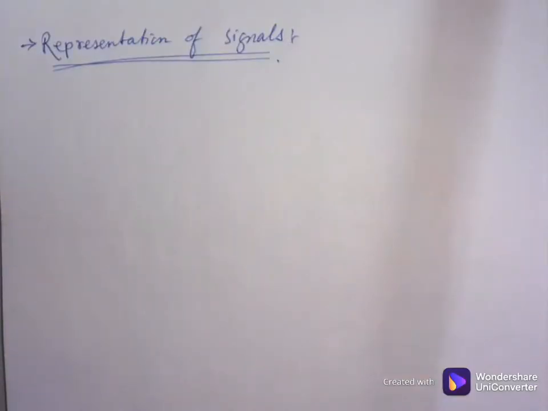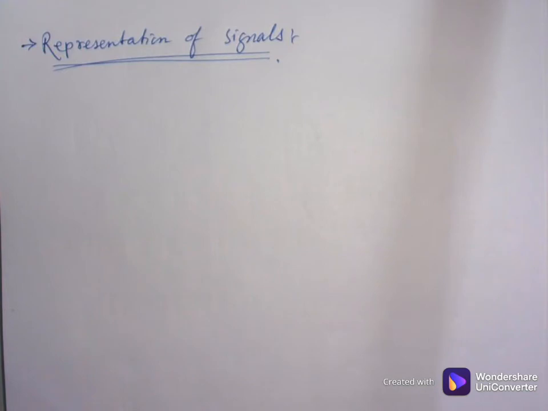That means whenever we are talking about signal, I have to represent it so that I can transmit the signal from one space to another space, or one place to another place. Without representation, I can't transmit the signal, or I can't exchange the information, because representation is the main part. In my class, I have to represent the topic so that you can understand it, so that you can learn the topic. Representation is a very vital thing.